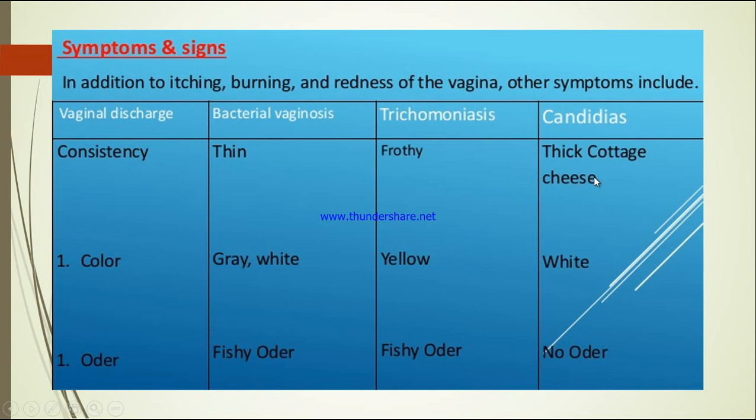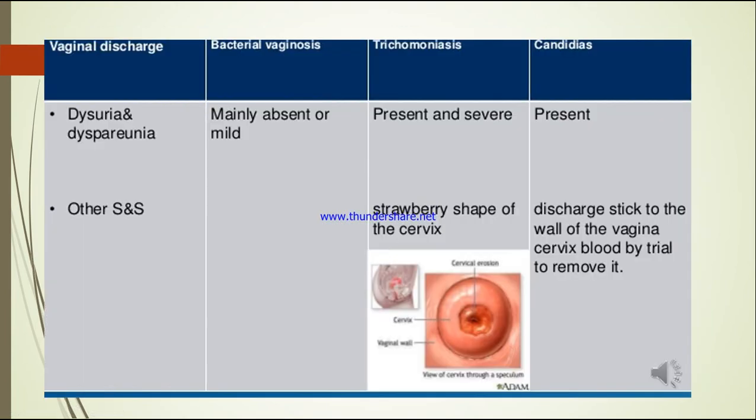It's like the formation of cheese. So that is in candidiasis. Next, the color. In bacterial vaginosis, the discharge is gray or white. In trichomoniasis, the discharge is yellow, and in candidiasis, it is white. Then the odor or the smell. In bacterial vaginosis, it is a fishy odor. In trichomoniasis also there is a fishy odor, but in candidiasis there is no odor or no abnormal smell.